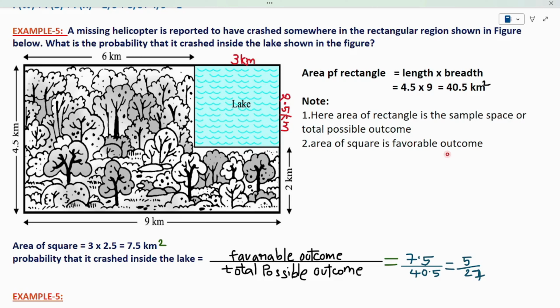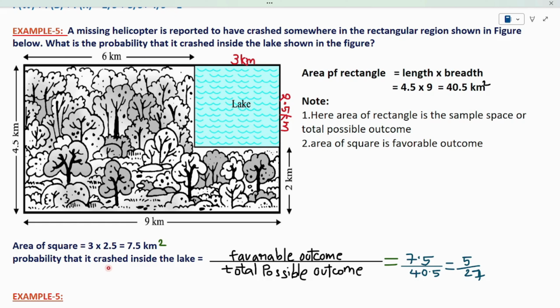Now I got the sample space. From this data, I have to get the event. Event is nothing but what satisfies my condition. The condition is the possibility of the helicopter crashing in that particular lake. See, this is the area of the lake. I have a 3 kilometer length lake and 2.5 kilometer width of lake. So I have to find the area. Simply, the area of the lake will be 3 into 2.5, which is 7.5 kilometers square. See, the area of the large rectangle will become my sample space. The area of the small rectangle will become my event.